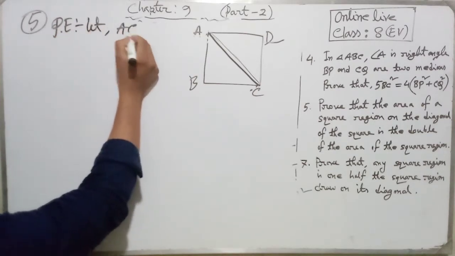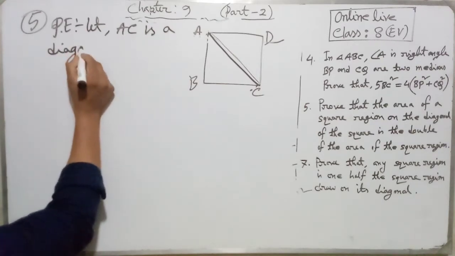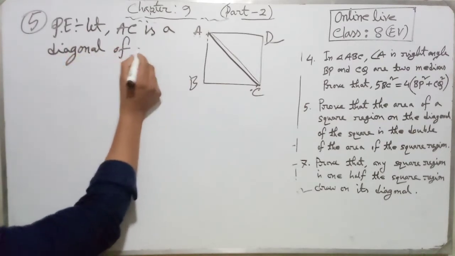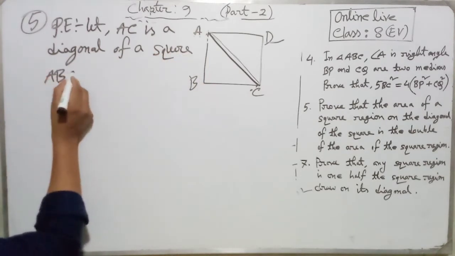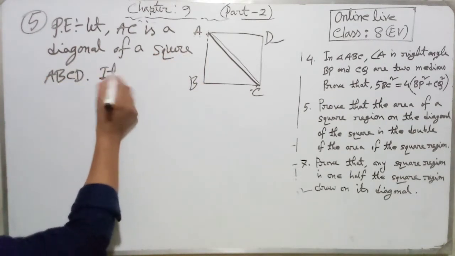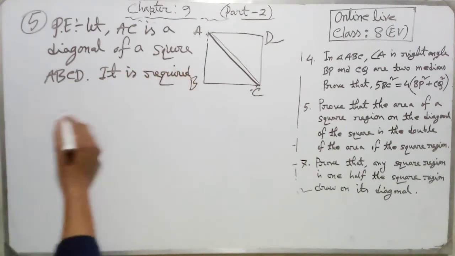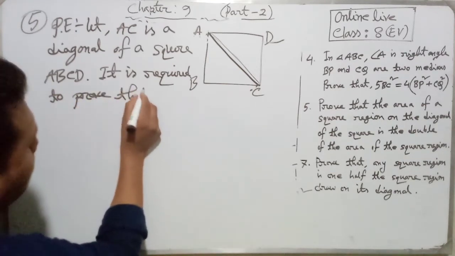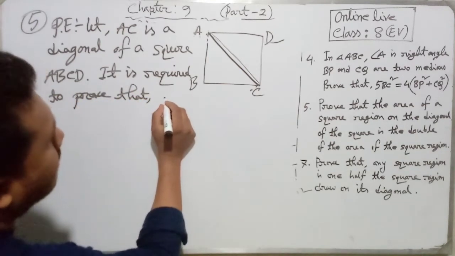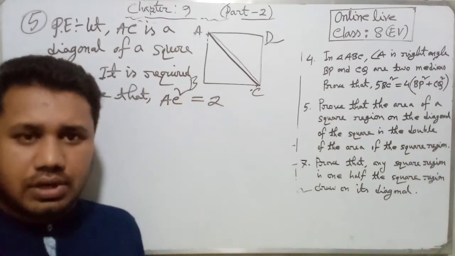Let AC be a diagonal of a square ABCD. Now it is required to prove that AC square equals twice the area of the square.